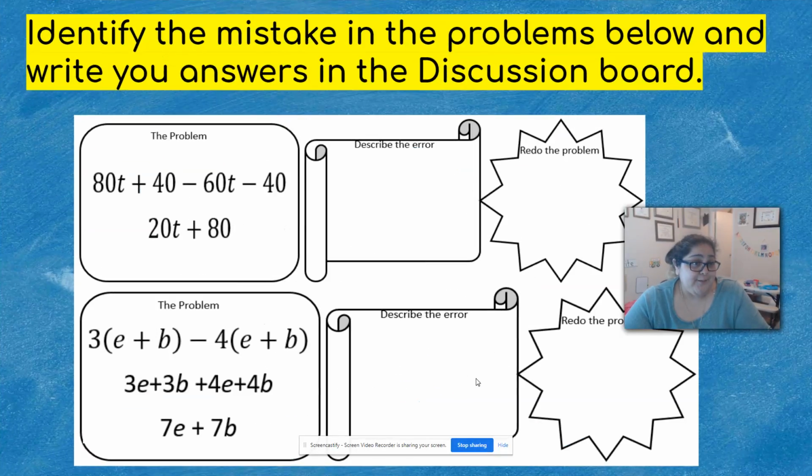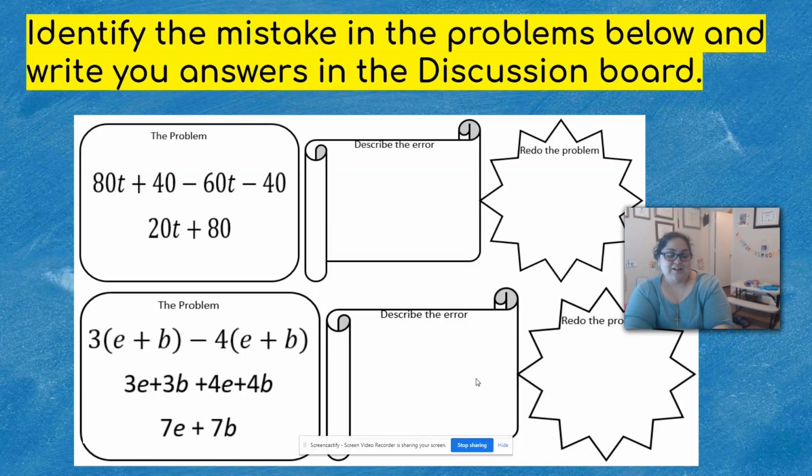Okay, so we're done. You have to identify the mistake below and write your answer in the discussion board. These are the only two problems, and they are in your discussion board. Tell me what the problem was. Where did they mess up? How did they mess up? And redo the problem. If you can't redo the problem, that's okay. Just try your best to tell us what they made a mistake on.